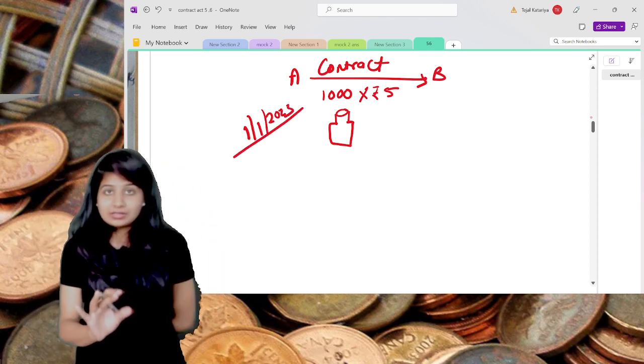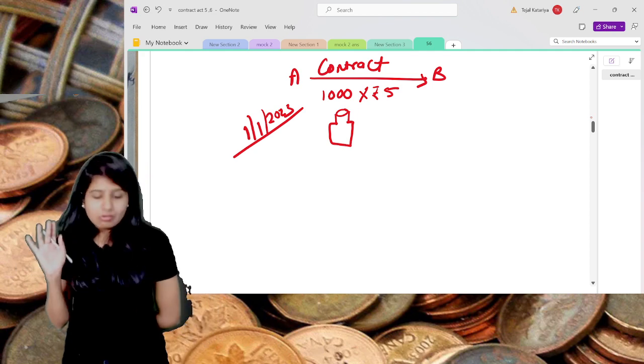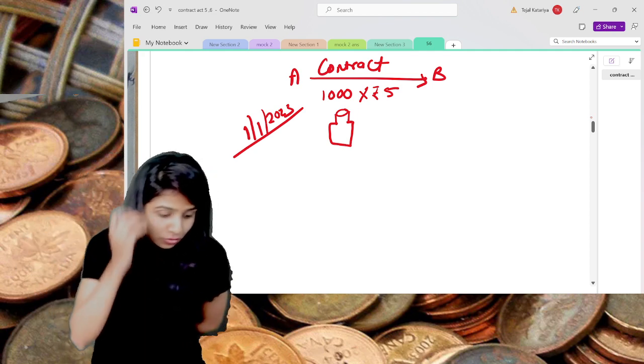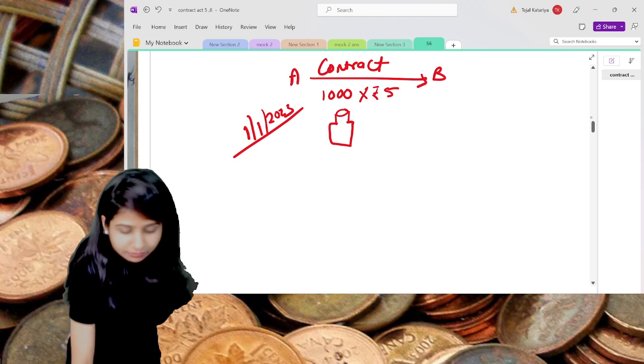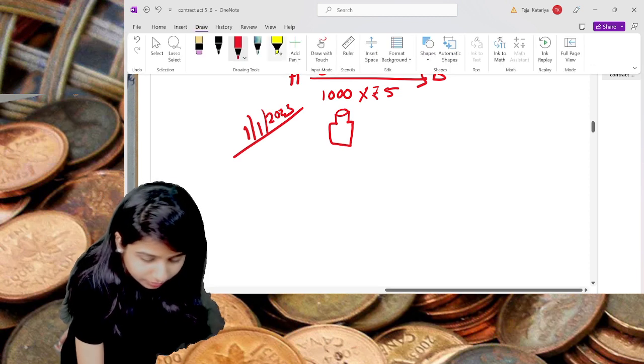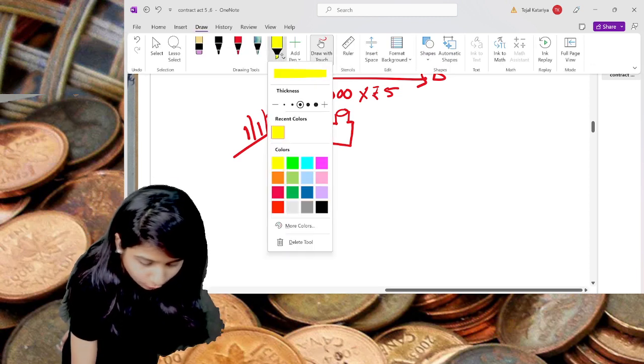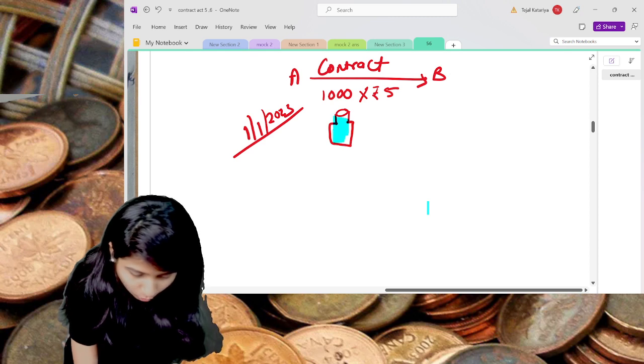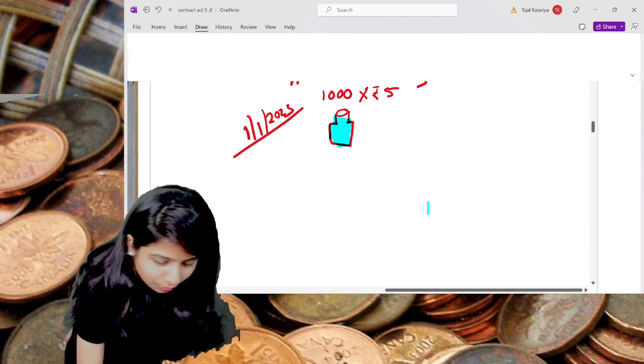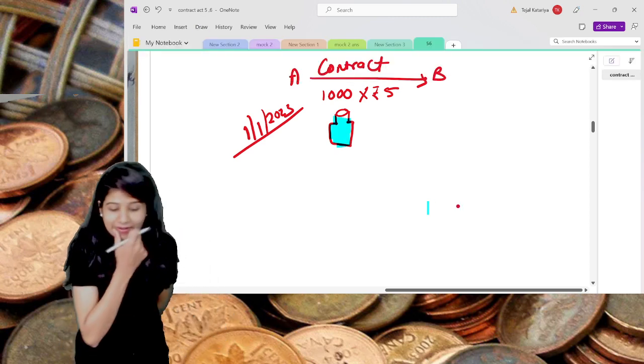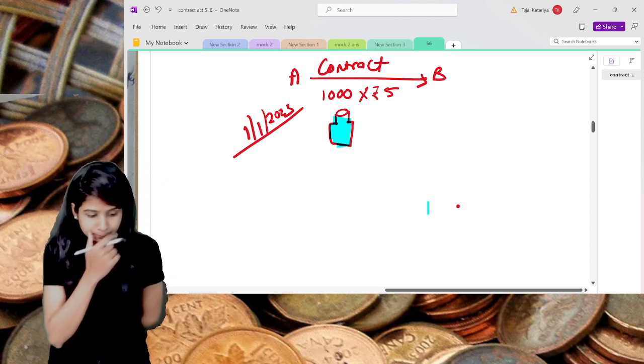Now this bottle is nothing but a water bottle. We are not going to talk about any other kind of bottles, so please do not be mistaken. Here we have only water in it, nothing else. I hope you understand. This is the water bottle we are talking about. Now let's go ahead. So there is a contract between A and B.